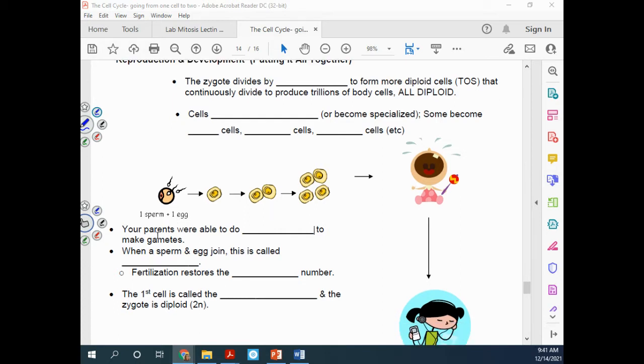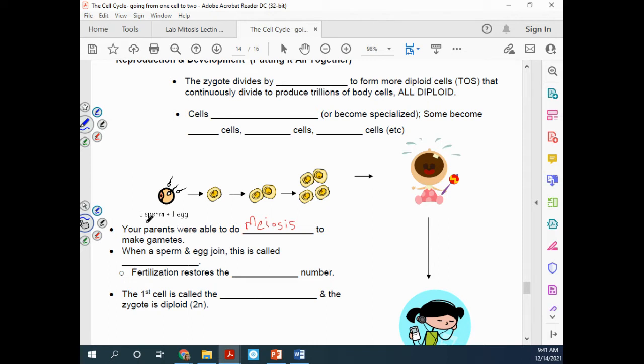So first of all, let's take a look down here, and we see that we have sperm cells and egg cells. And here you are. You are here because your parents had the ability to do meiosis. So that's what we're going to put in this blank right here is meiosis. Meiosis produces those reproductive cells, sperm cells and egg cells.